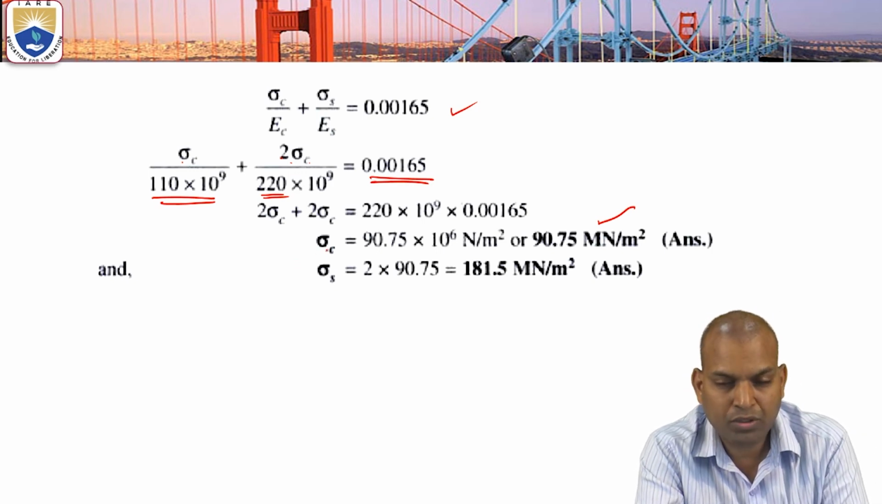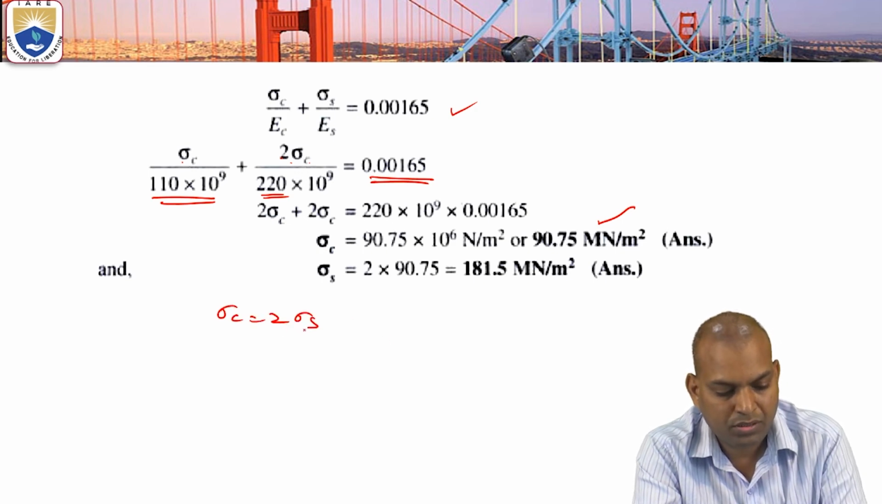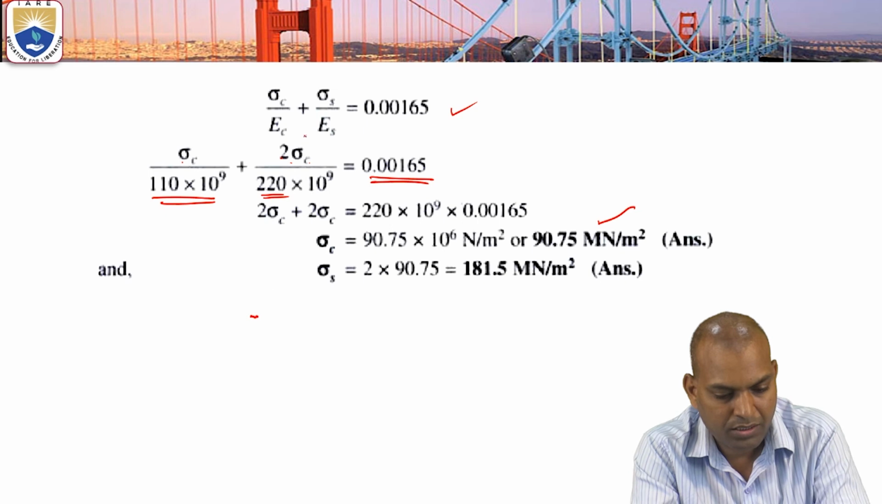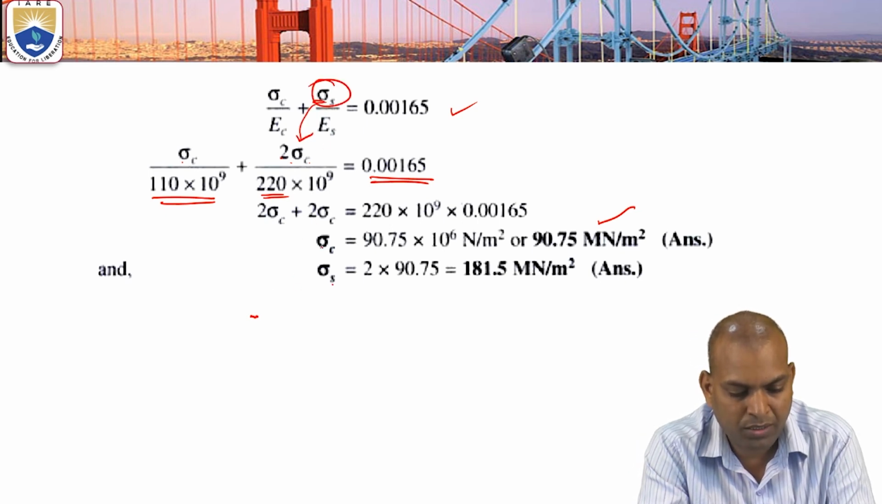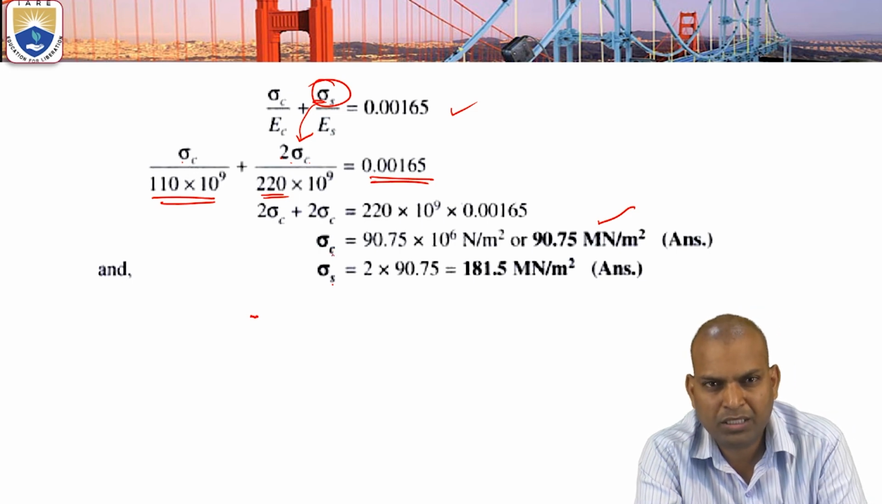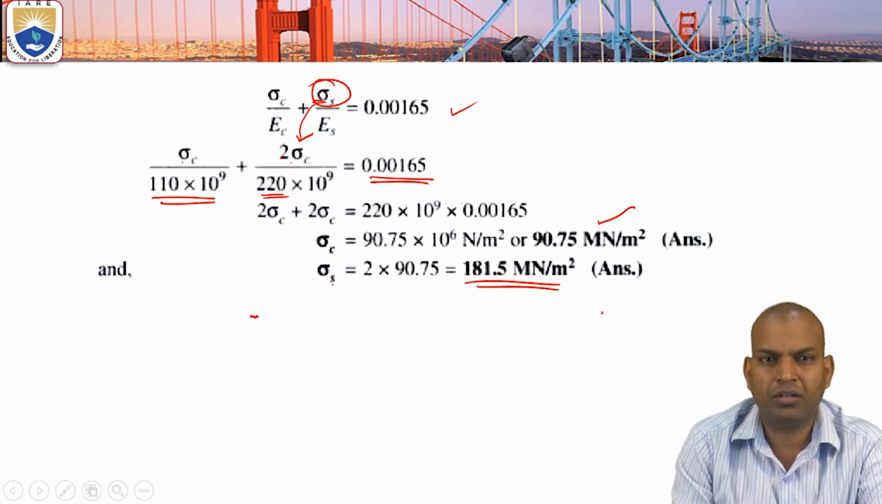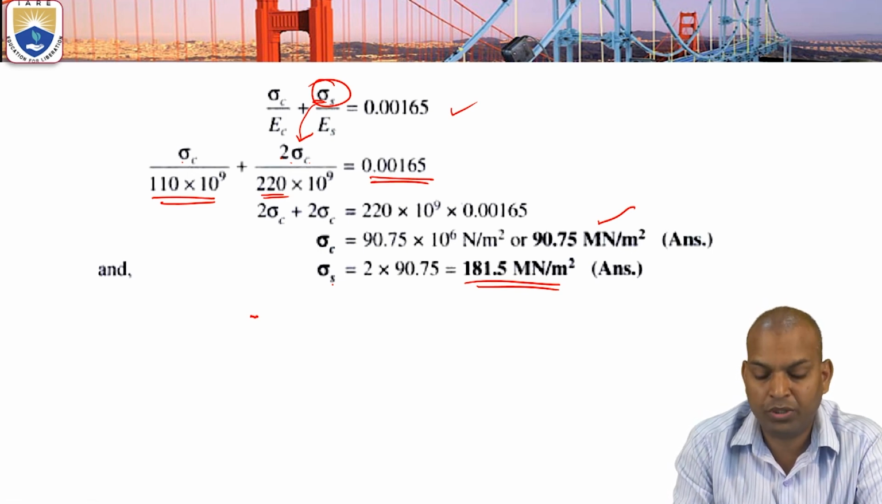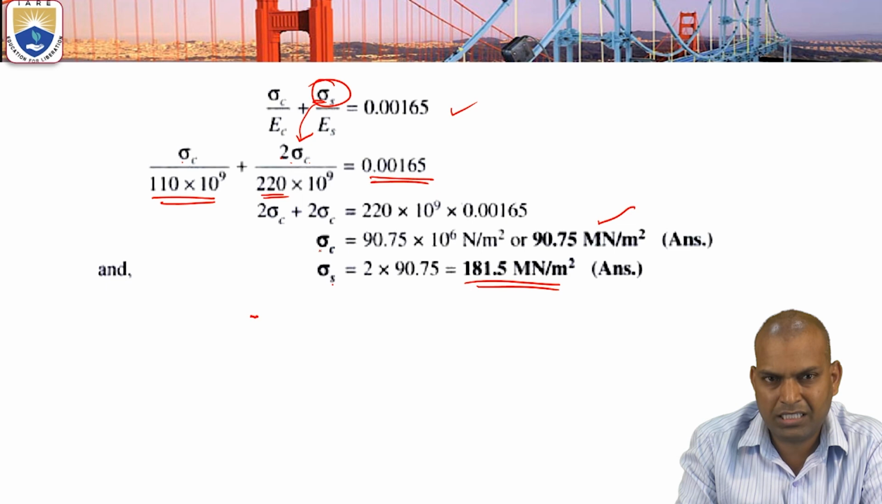Then sigma S equal to 2 times sigma C. So the sigma S value comes if we multiply the value of sigma C by 2, then we can get the value of thermal stress of steel, that is 181.5 mega Newton per meter square. So these are the thermal stresses, the first objective.